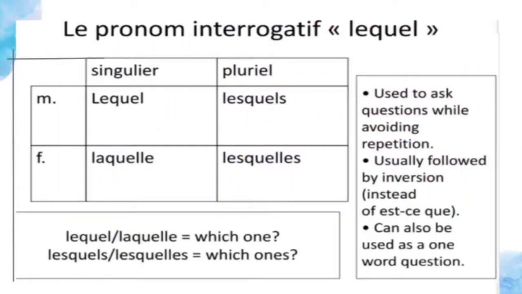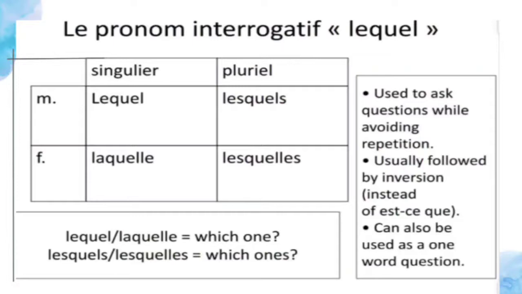See, this is the interrogative pronoun table. It is used to ask a question while avoiding the repetition of words, and is usually followed by the inversion or est-ce que. And third, it can also be used as a one-word question.